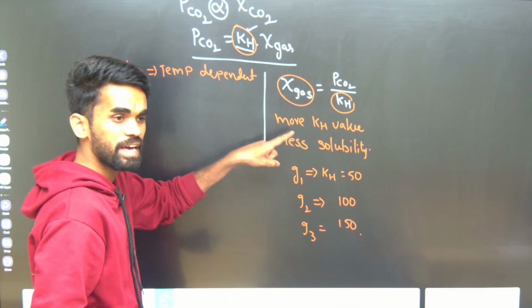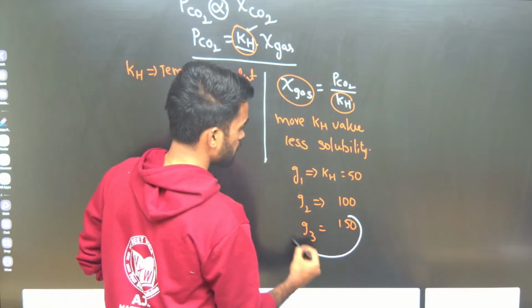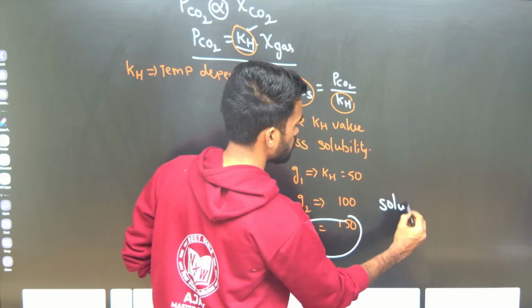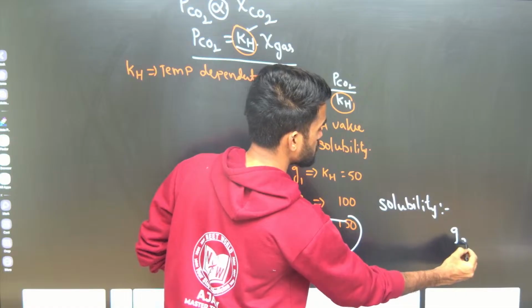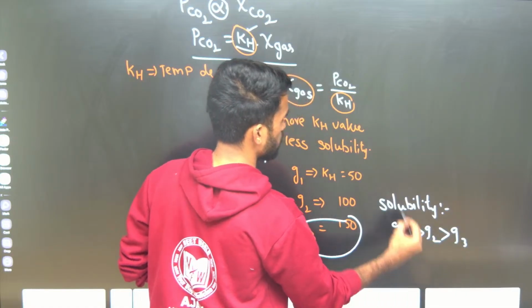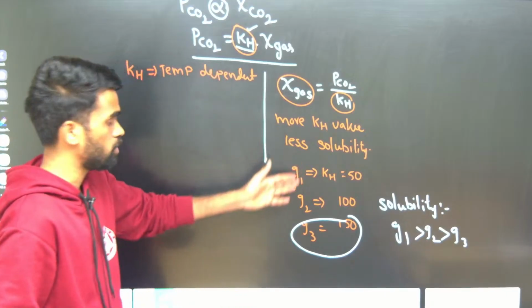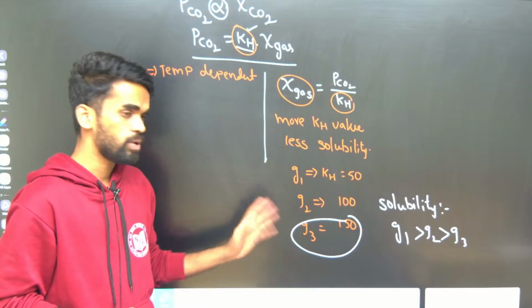Very simple, more KH, less solubility. So if KH is more here, then the solubility order will be: gas 3 will be least, the next is gas 2, and the highest is for gas 1. So simply look at this data and you can answer. See, there is a direct question from this. How easy it is?